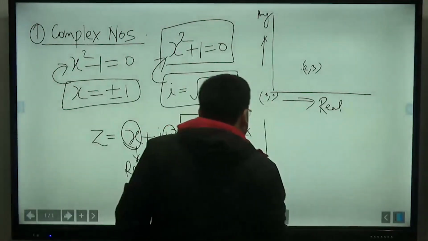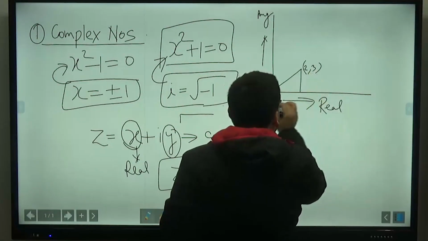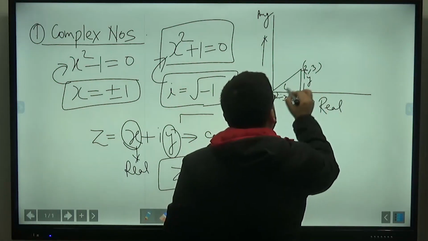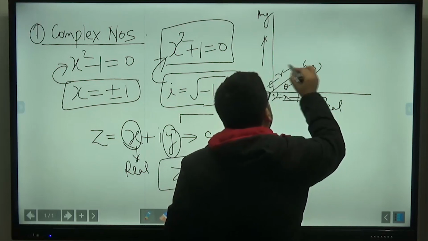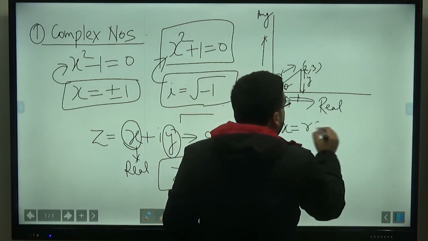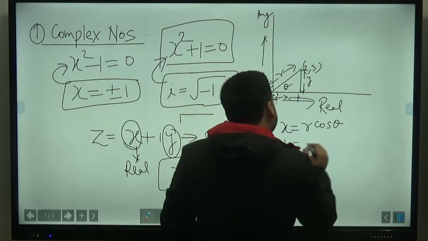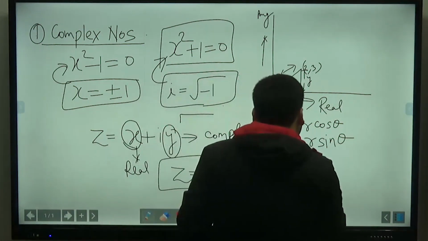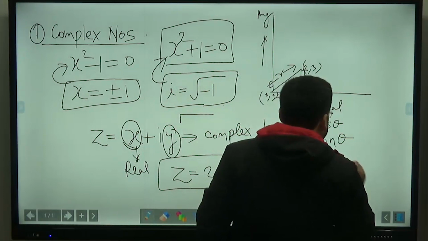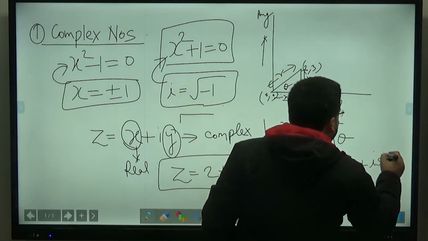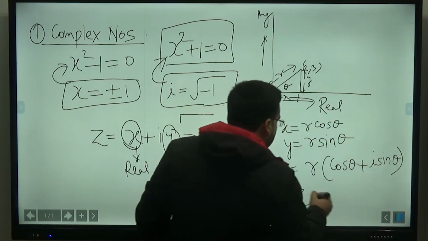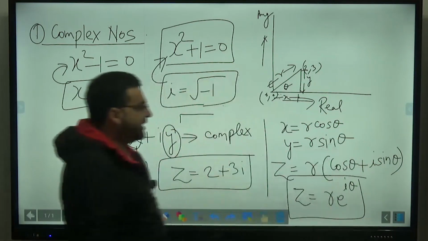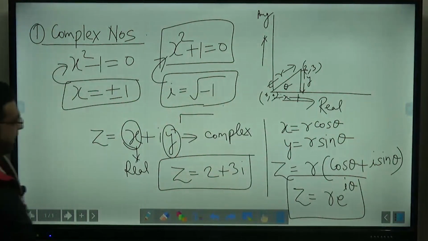You can also represent a number like this: this is my x, this is my y, this is my theta, and this is my r. You can also say that x is equal to r cos theta and y is equal to r sin theta. If you put these values, you will get z is equal to r (cos theta plus i sin theta), and you can also represent a complex number as r times e raised to the power i theta. That is also how you can represent a particular complex number, which we already know.